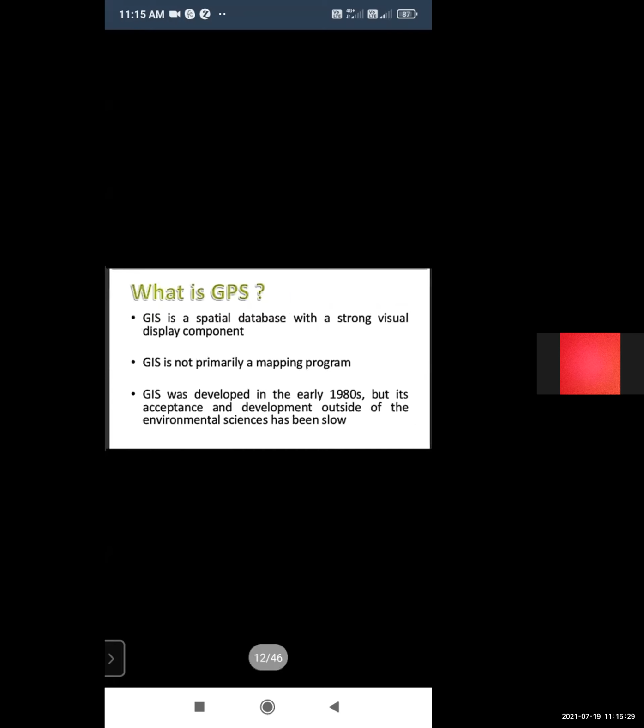GIS is a spatial database with a strong visual display component. GIS is not primarily a mapping program. It is not a mapping program.